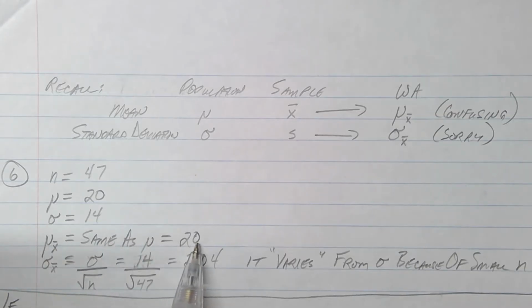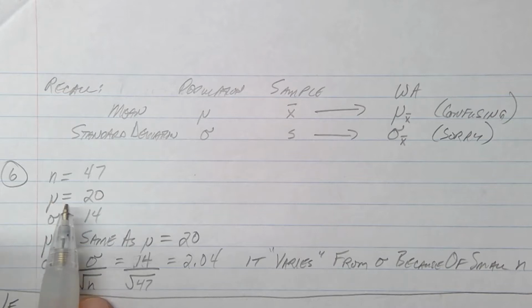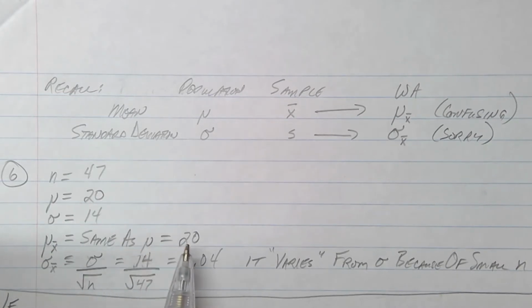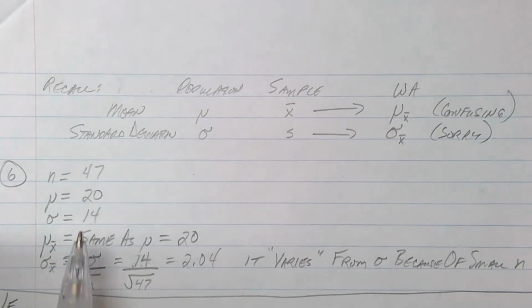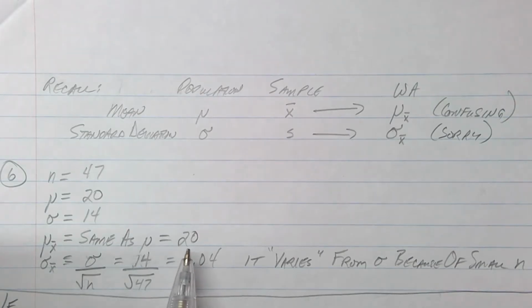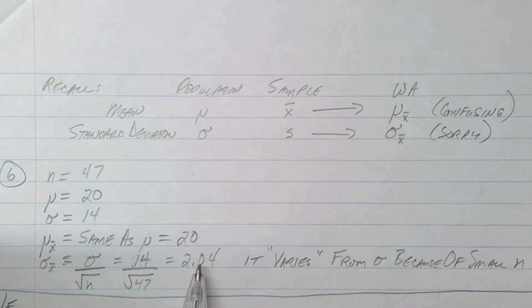Well, for the purposes of this problem, we're just going to make it the same as what's advertised on the package. We're just going to say we weighed our 47 bags, and voila, it landed at 20 or whatever. And the standard deviation, I can't use the population standard deviation. I have to divide it by the square root of how many samples I drew, how many bags of cookies I weighed, the square root of n, and that's where that 2.04 comes from. So for my sample, I'm going to say the average weight was 20 ounces or whatever, with a standard deviation of 2.04 either way.